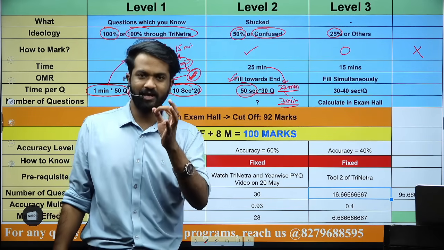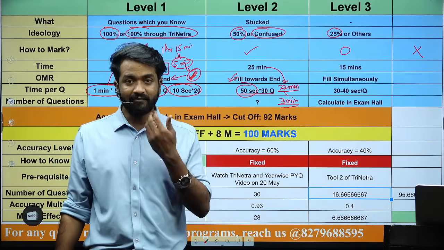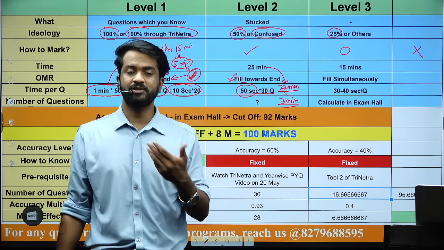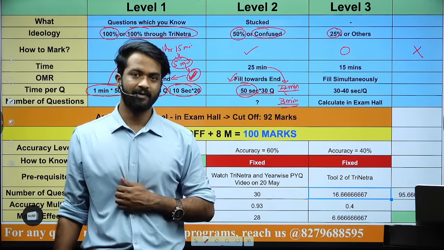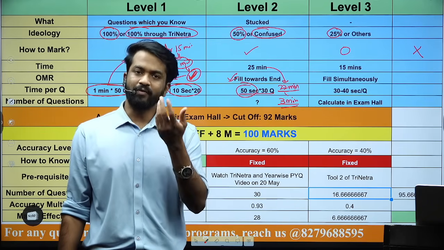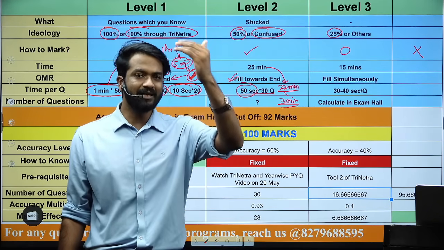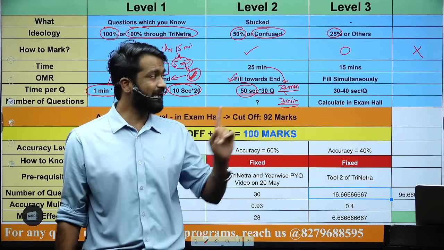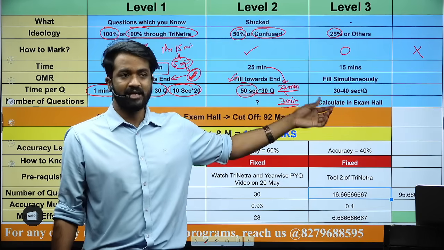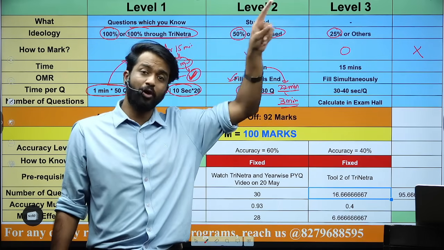Very, very important. That is the theme of this session: in level 3, how many questions do we have to attempt finally, so that you are not over attempting and not under attempting. आप ज़्यादा भी अटेम्प्ट ना करें और आप कम भी अटेम्प्ट ना करें. एग्जाम हॉल में कैसे पता चलेगा कि इन हाउ मेनी क्वेश्चंस यू हैव टू यूज द टूल 2 ऑफ त्रिनेत्र.